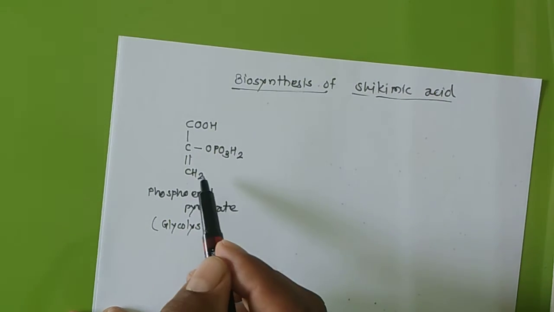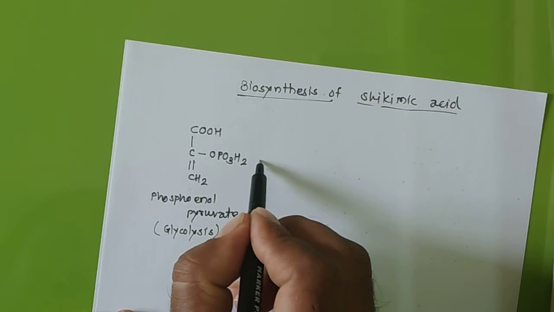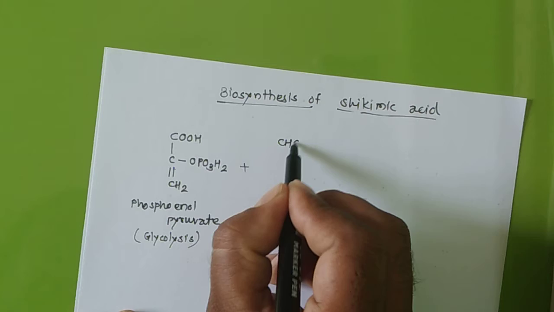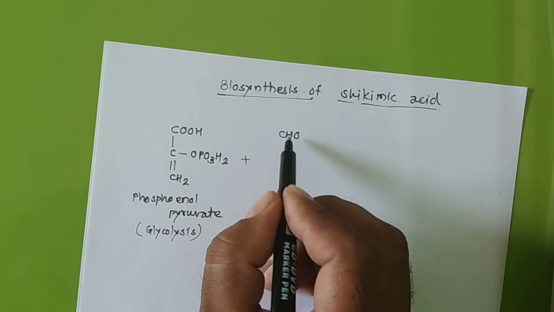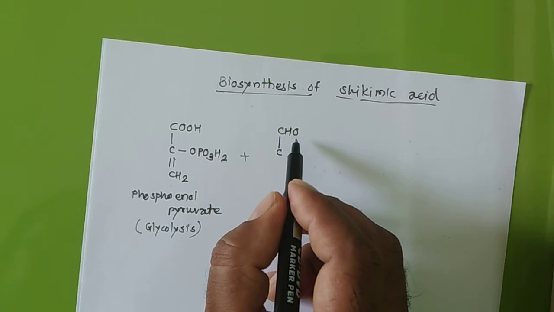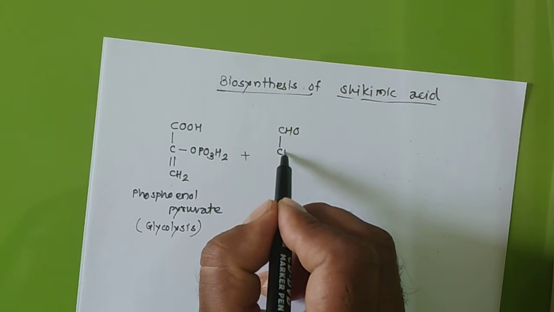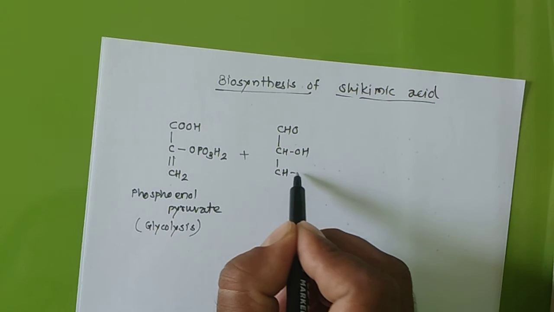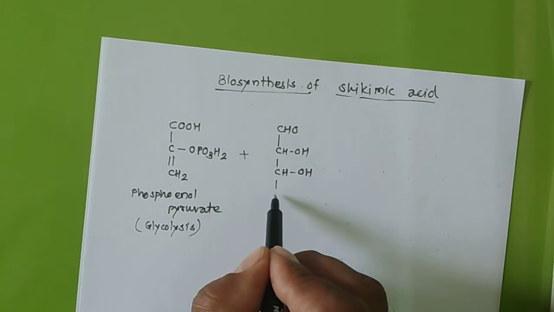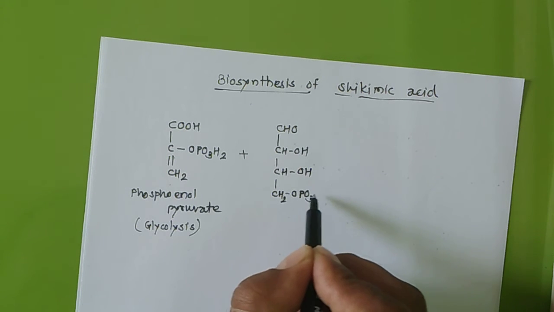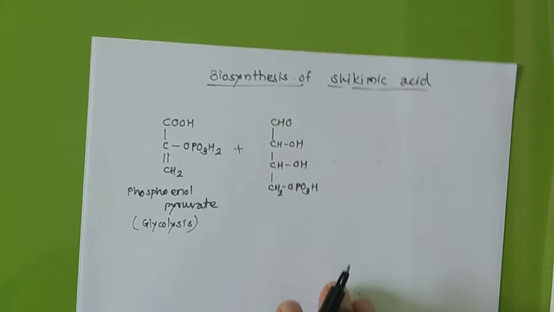Phosphoenol pyruvate is required to prepare shikimic acid, and the other precursor which is required is erythrose phosphate. There I think 4 carbons are there. So CHOH, again CHOH, and then CH2OPO3H2.